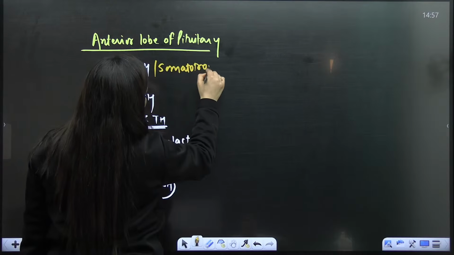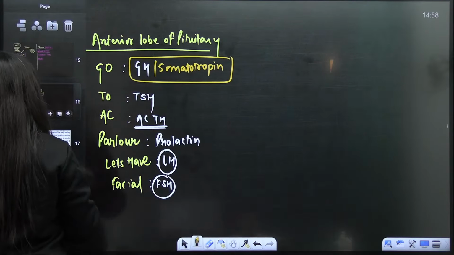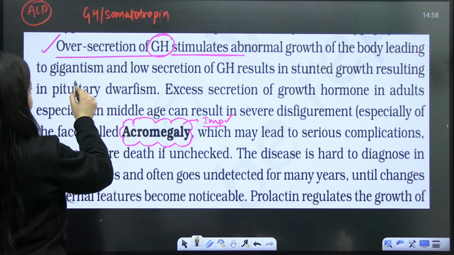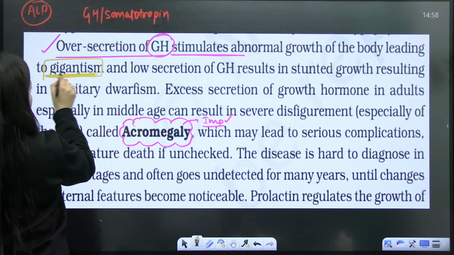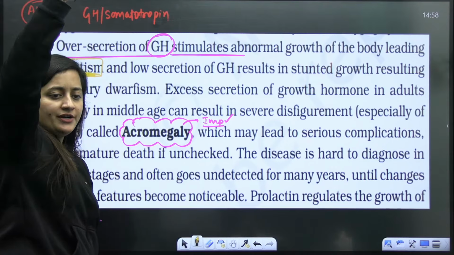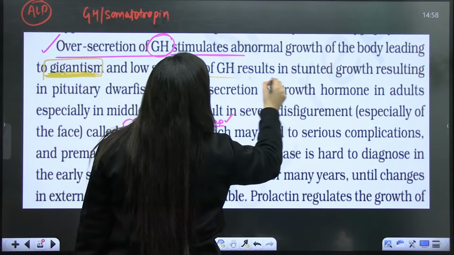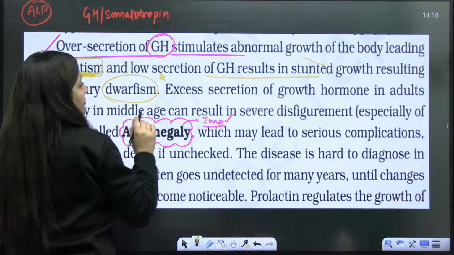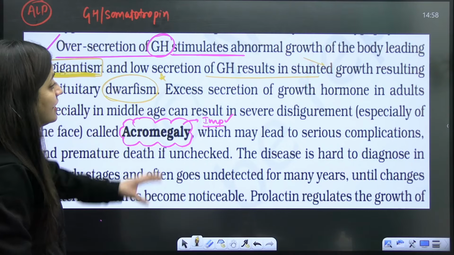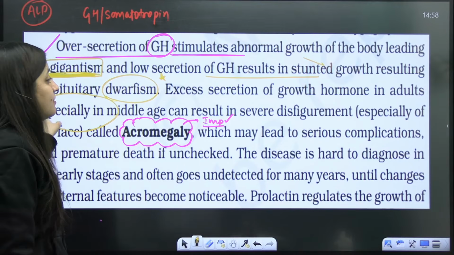As the name says, obviously it will help in the growth, yes or no? So when it is in excess, gigantism can occur, a very tall individual. And if it is low, then pituitary dwarfism can occur. But sometimes excess secretion of this growth hormone occurs in adults, especially in middle age.